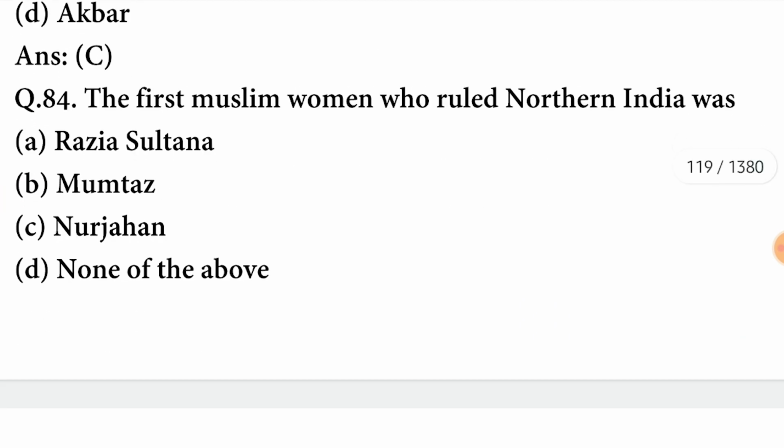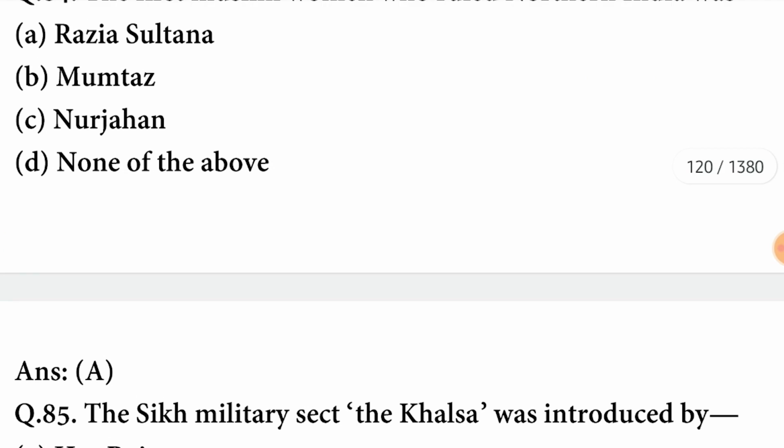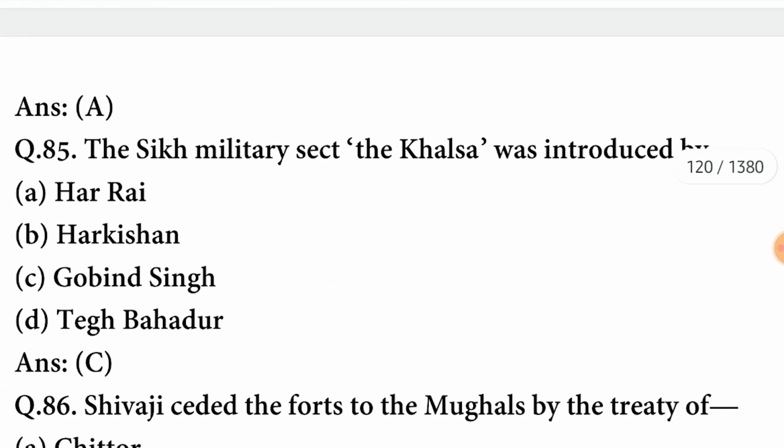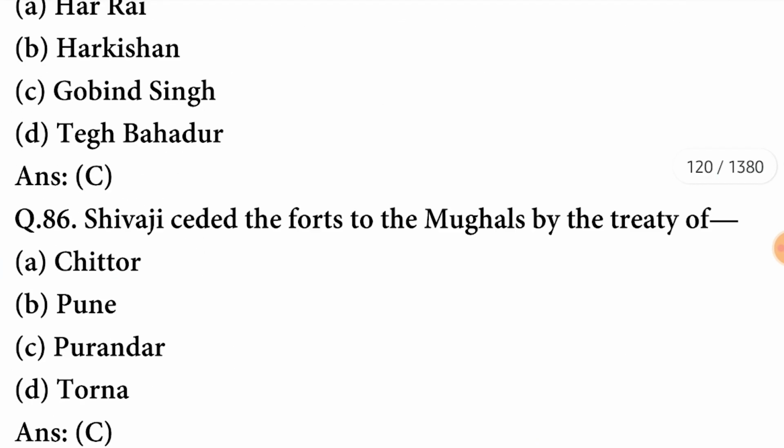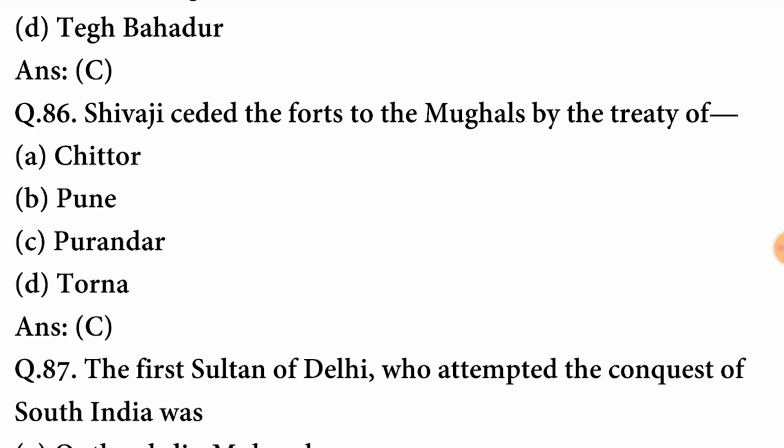The first Muslim woman who ruled northern India was? The woman was Razia Sultana. The Sikh military sect, the Khalsa, was introduced by? It was introduced by Gobind Singh. C option is correct here. Shivaji ceded the forts of Mughals by the treaty of Purandar. C option is correct here.